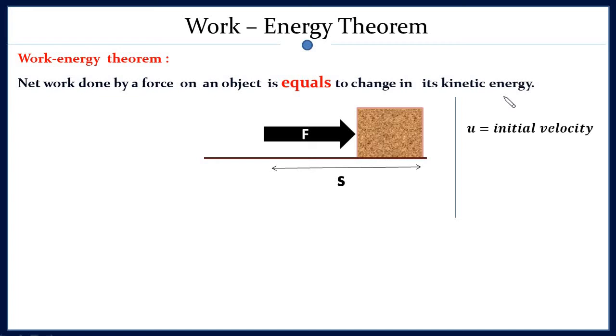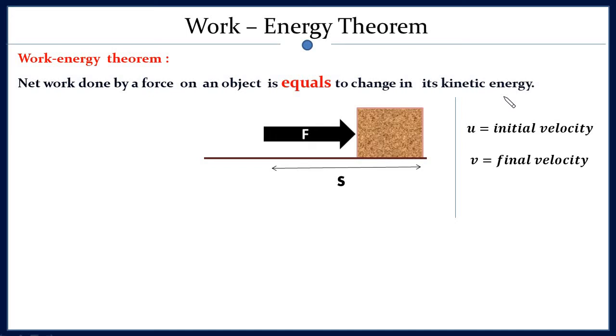Let's assume that when we applied the force on this object, at that instant of time, the velocity of this object was u. And when we removed this force, at that instant of time, we will call it the final velocity, and the velocity of this object at that instant is v. So u is the initial velocity and v is the final velocity.